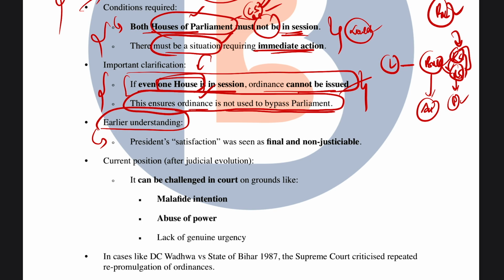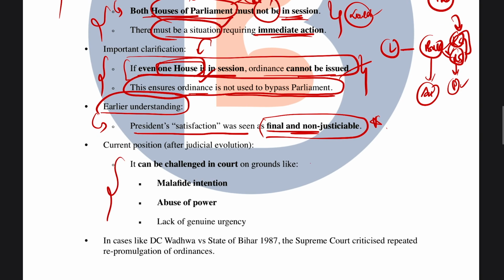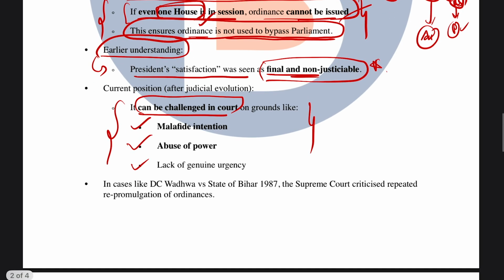Next, keep in mind that in the early understanding, the president's satisfaction was seen as final, and it was also non-justiciable in nature. However, in the present situation, the president's satisfaction can be challenged in court on the grounds of malafide intention, abuse of power, and lack of genuine urgency.